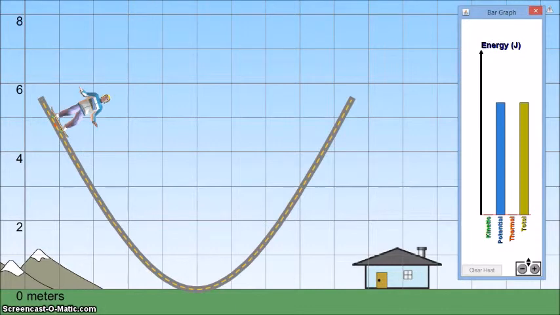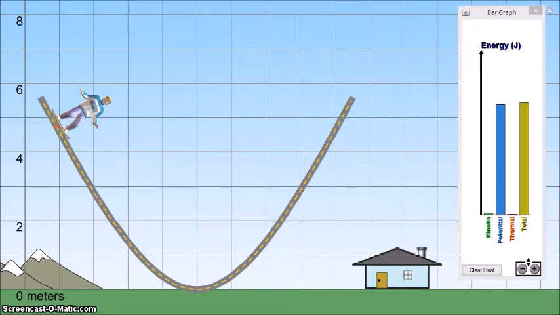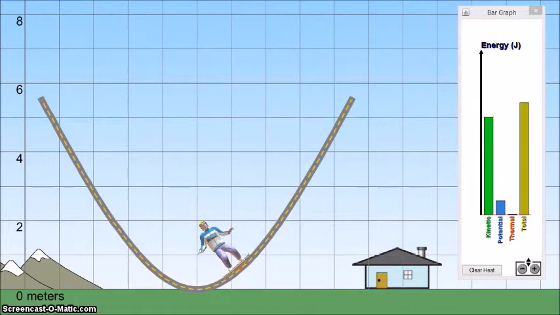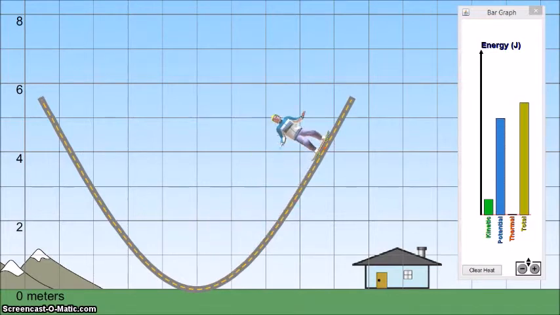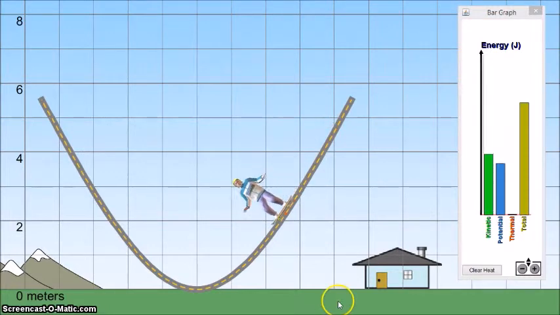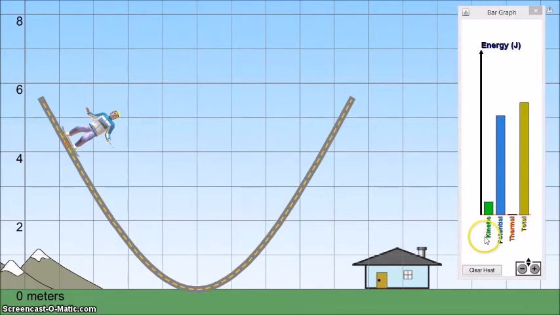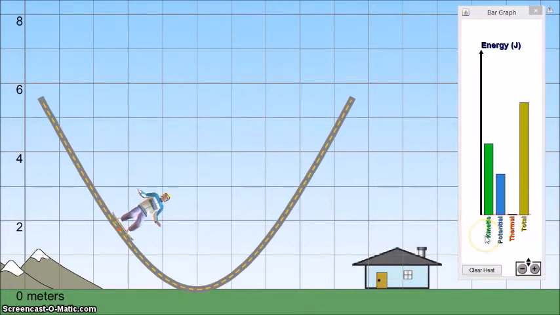Okay, so here we have quite possibly the most bizarre skate park ever. But in this we're going to look at pendulum motion. What this skater is going to do is he's going to move back and forth across the screen in the same motion that a pendulum would make. Now I have him going in slow motion so we can actually watch his motion very closely. But what I want you to see is that the total amount of energy is staying the same. But look what's happening to the kinetic and the potential energy. As potential goes down, kinetic goes up, and as kinetic goes down, potential goes up.